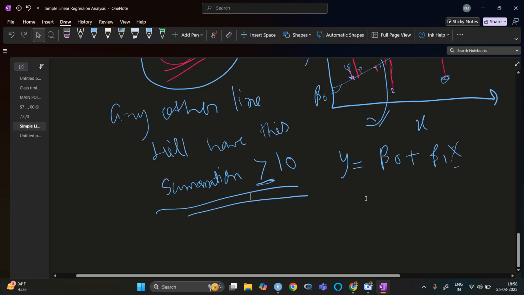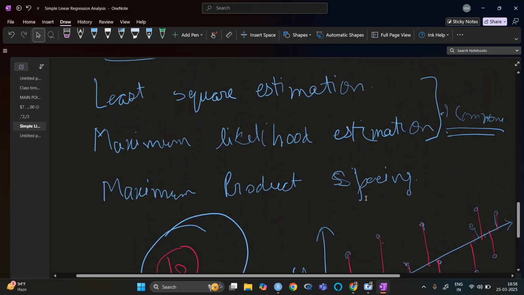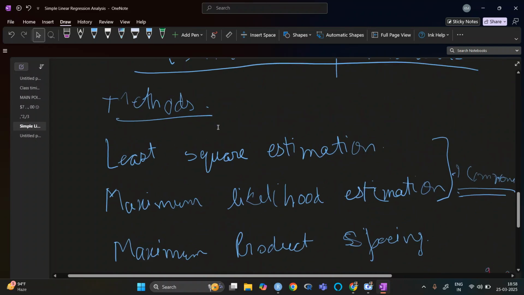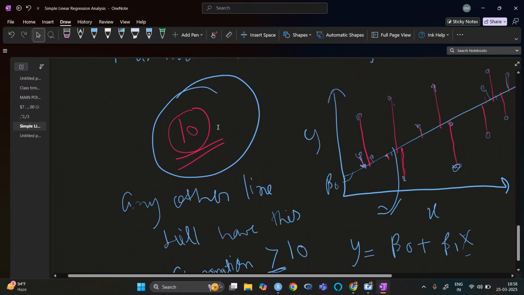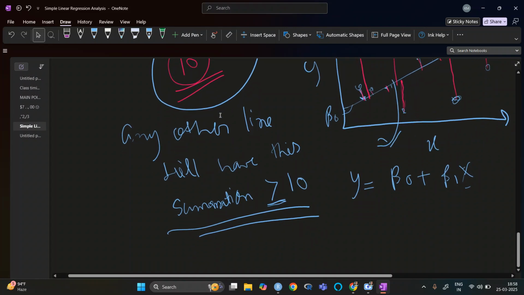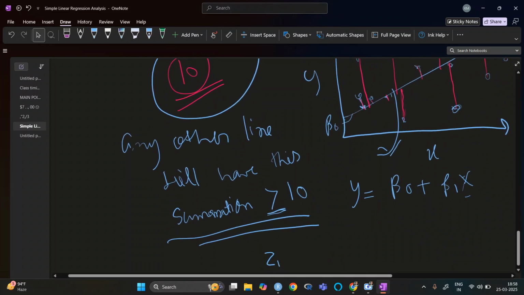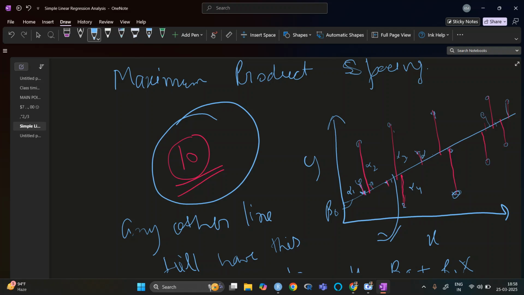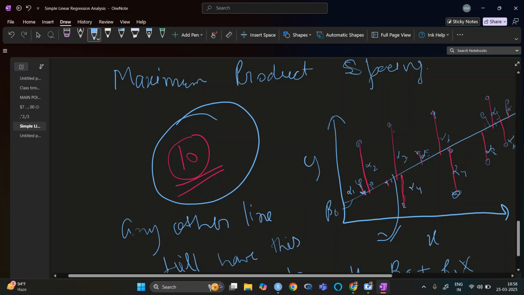Ma'am, why has the name come as least square? Because, rather than modulus, we actually take a square. Let's say this difference is alpha 1, this difference is alpha 2, alpha 3, alpha 4, up to alpha 11.